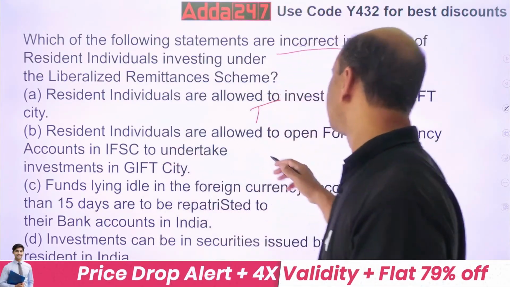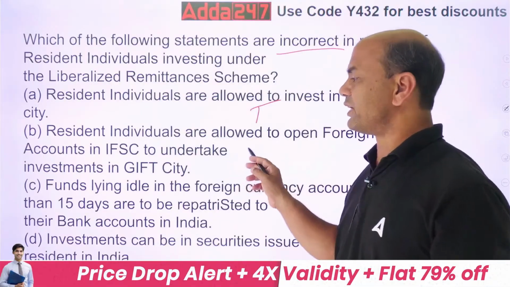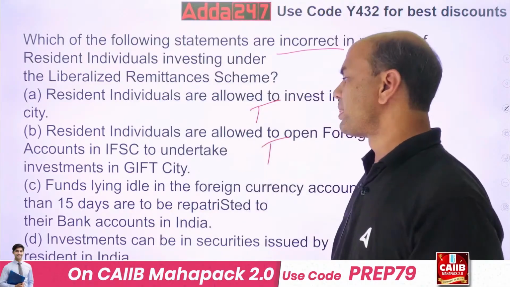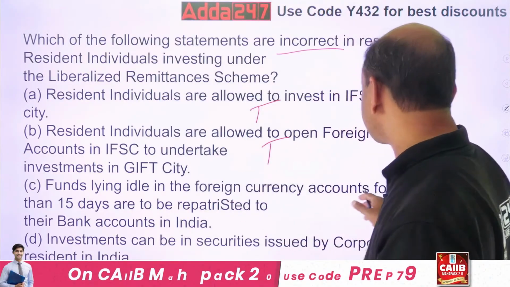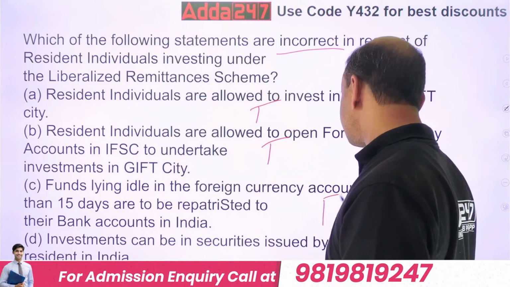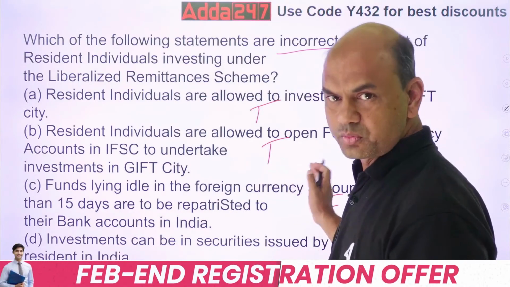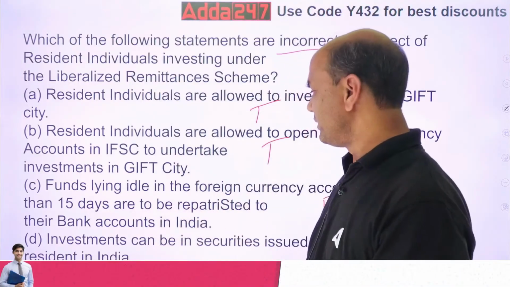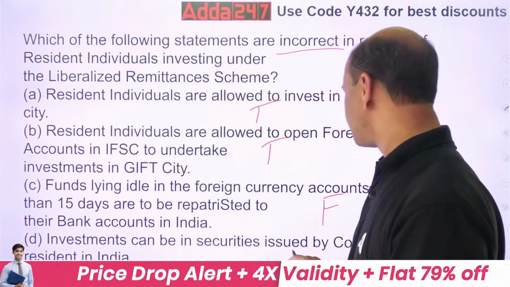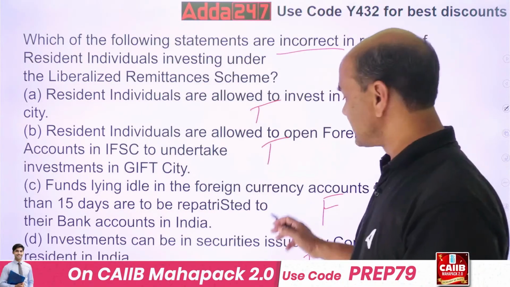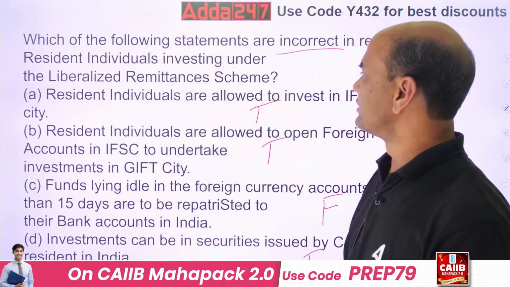Resident individuals are allowed to open foreign currency accounts in IFSC. Allowed, not a problem. Funds lying idle in foreign currency accounts for more than 15 days are to be repatriated. This is false, not at all true. There is no such 15 days rule. Investments can be in securities issued by corporates. That is true. So the answer is C.